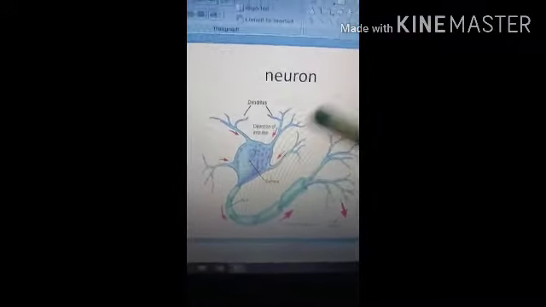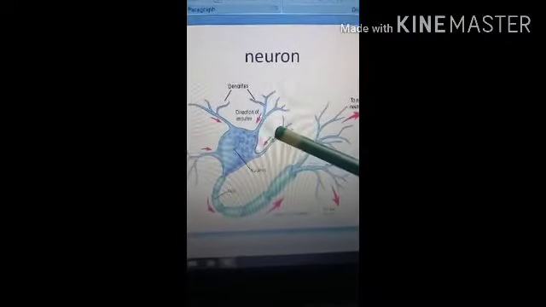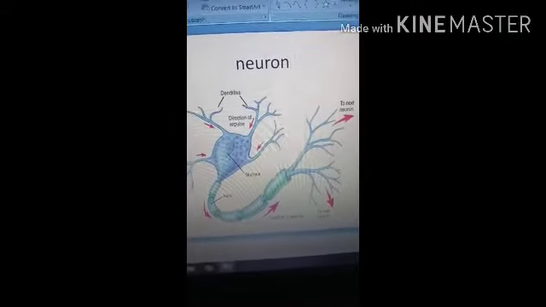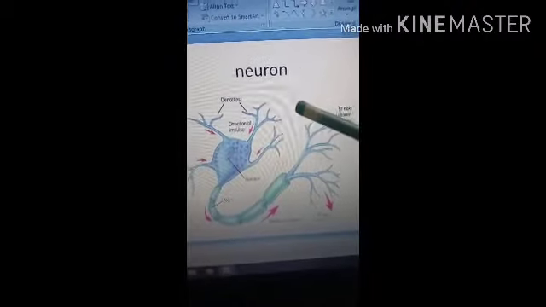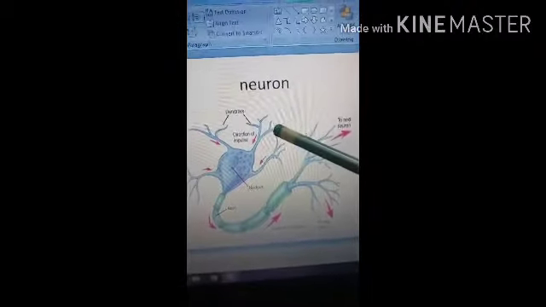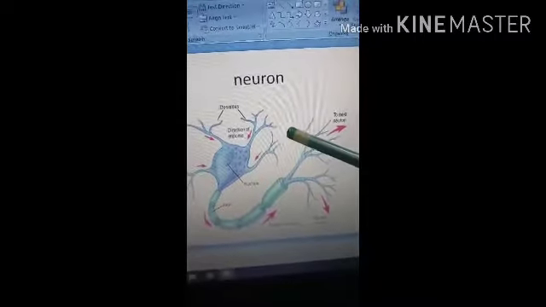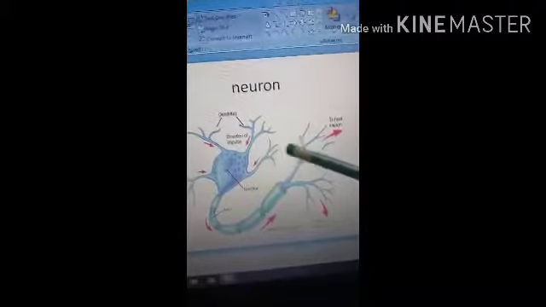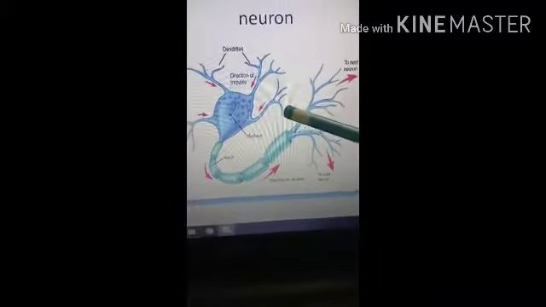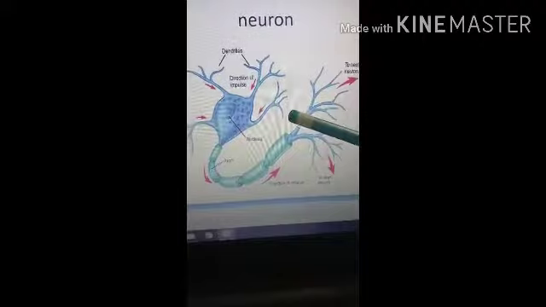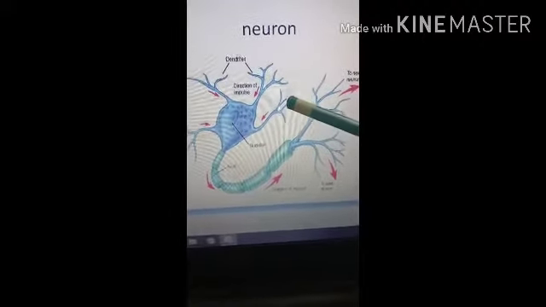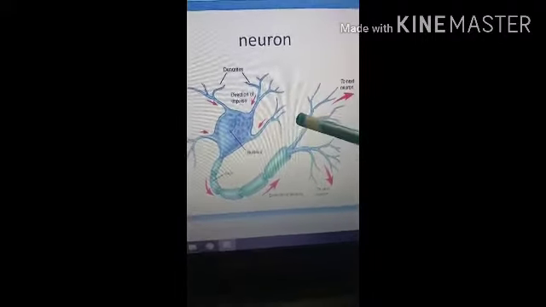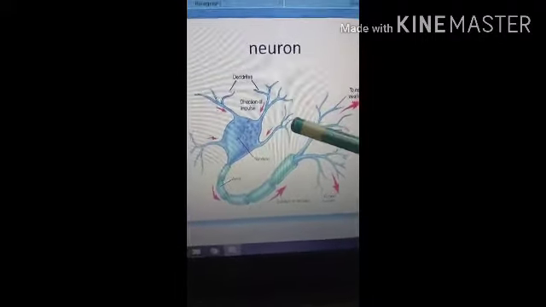Functionally, the neuron is specialized for excitability and conductivity of impulses. Impulses in a neuron can flow with great speed, very rapidly, about 125 meters per second. So you can imagine how fast the impulses are passed. Impulses flow towards the cell body in the dendrites and away from the cell body through the axon.